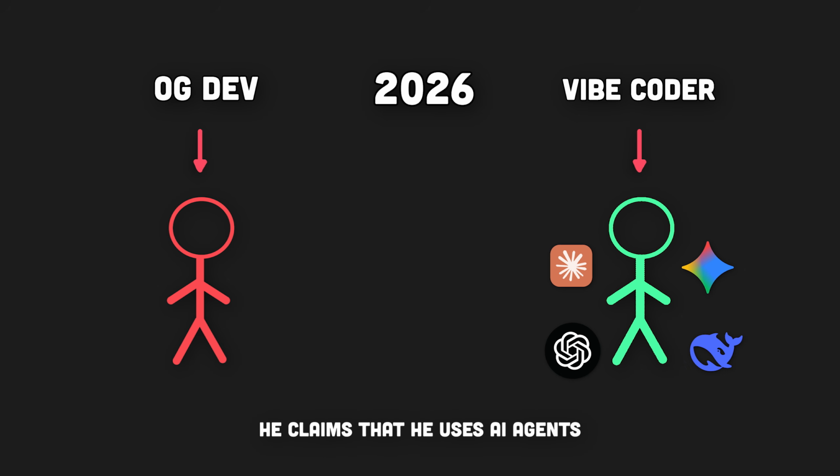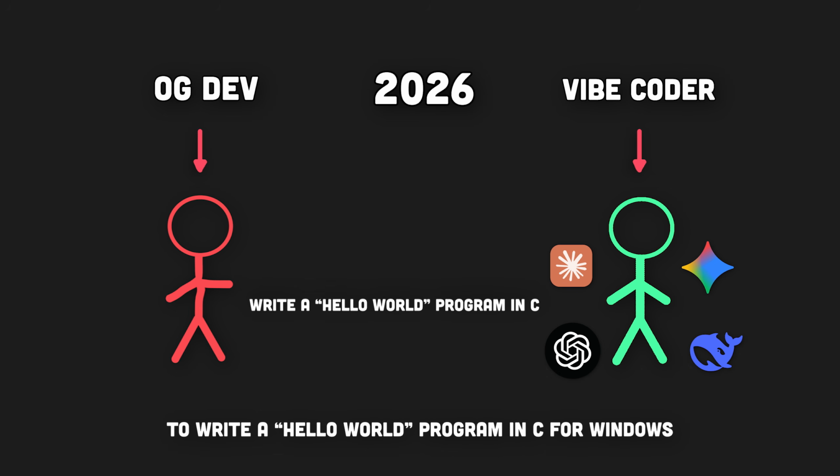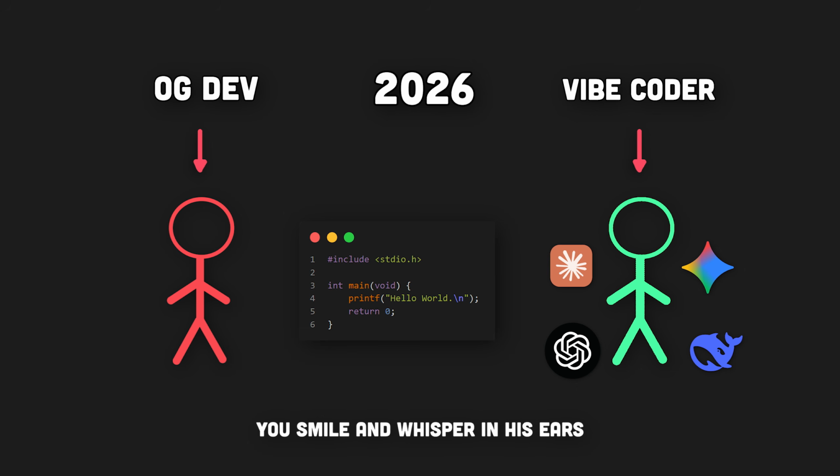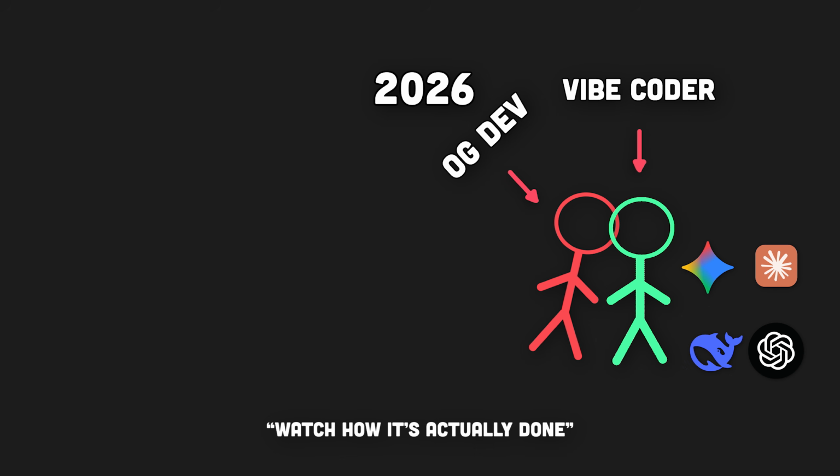agents. He claims that he uses AI agents to build production-ready apps with just multiple prompts. So you go ahead and approach him and ask him to write a hello world program in C for Windows. He goes ahead and prompts the AI to write a hello world program in C for Windows and gives this back to you. You smile and whisper in his ear, "Watch how it's actually done."